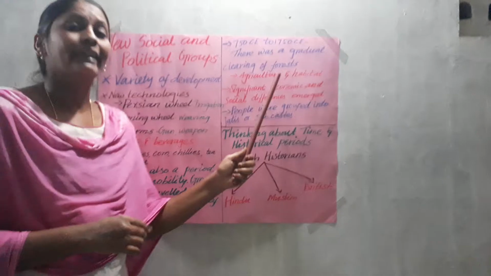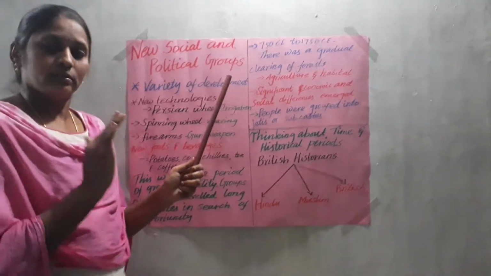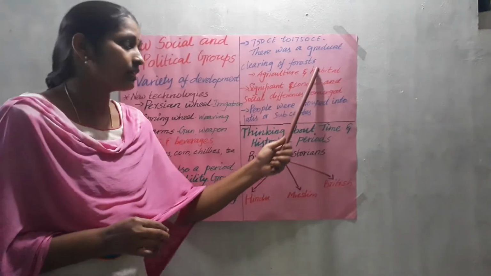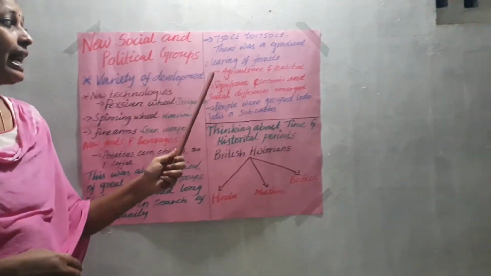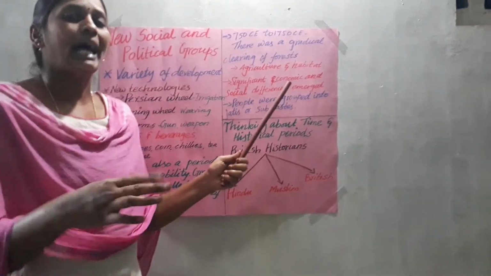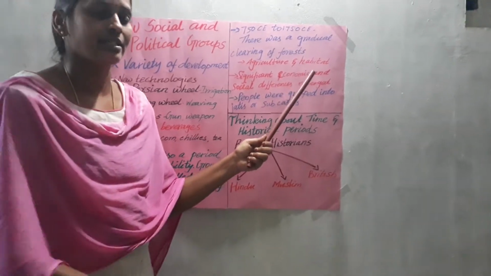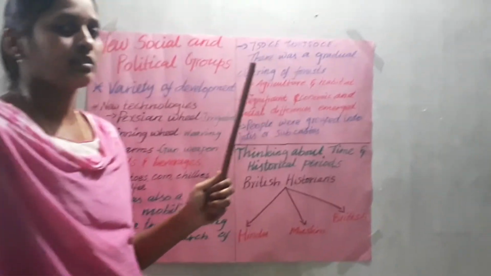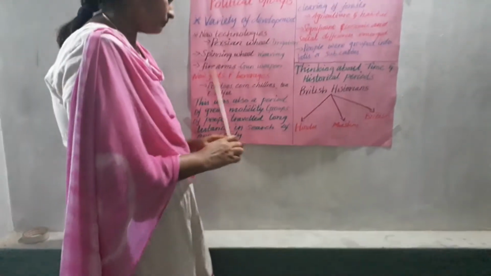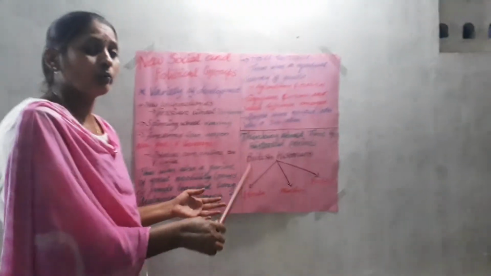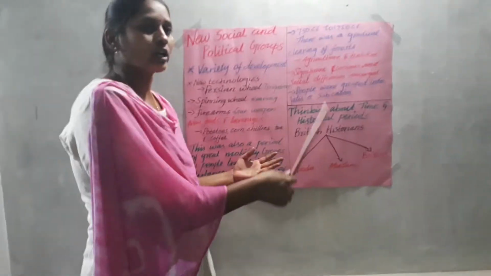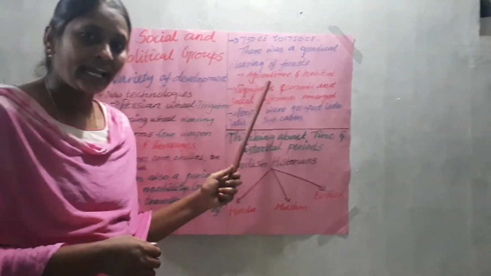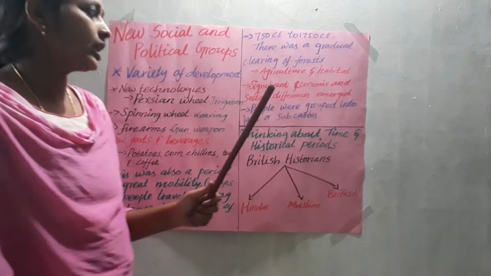So the forests were cleared by the kings to settle their people. Then the forest land was cleared for agriculture activity and people's habitation. Habitation means settling. Okay, so for this reason they cleared the forest. When groups of people moved from one place to another, for that reason they cleared forest, and the forest land was utilized for agriculture activity.